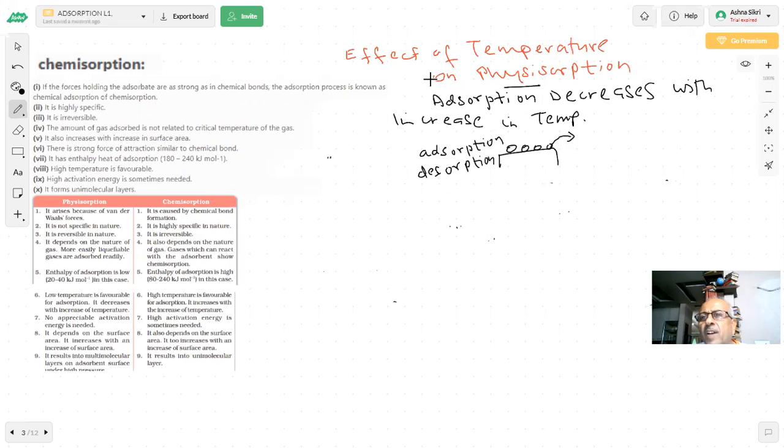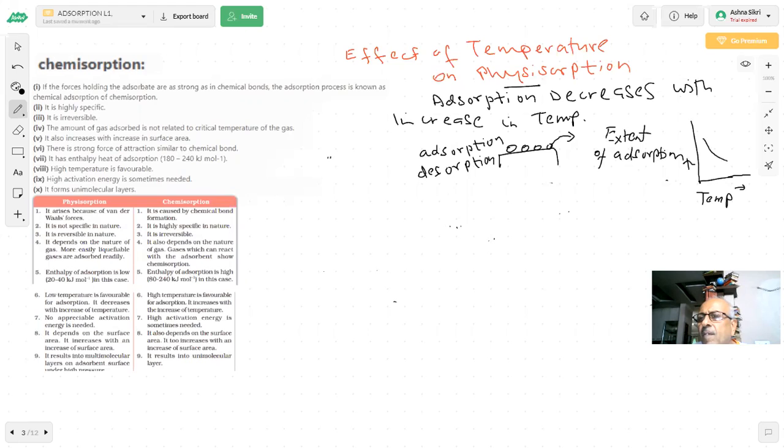That means if I study the extent of adsorption versus temperature, what are we expecting with increase in temperature?